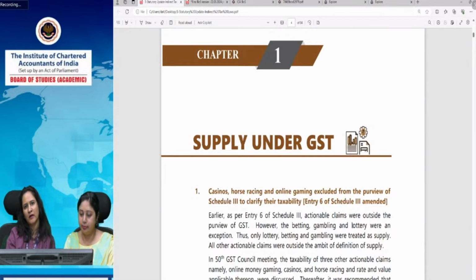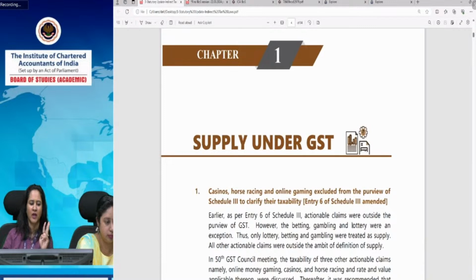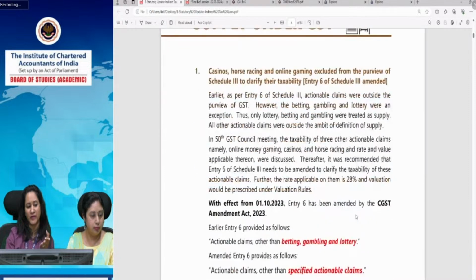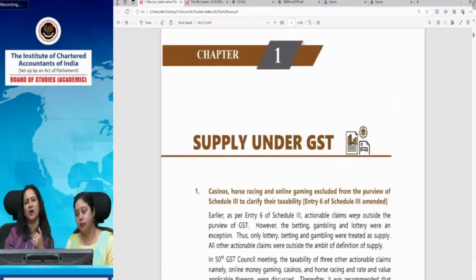So earlier, all the actionable claims were in Schedule 3, meaning no GST was levied on them because they were neither supply of goods nor supply of services, other than 3 items: betting, gambling and lottery. The amendment now made is that casinos, horse racing and online gaming have also been excluded from the purview of Schedule 3. This has been given effect by amending entry 6, which now says actionable claims other than specified actionable claims.